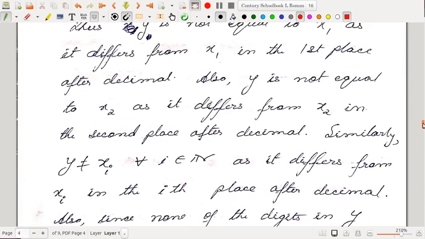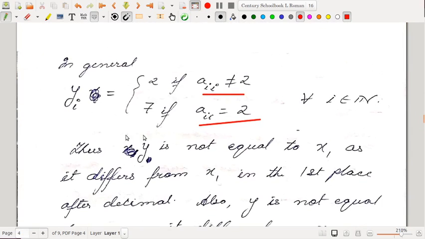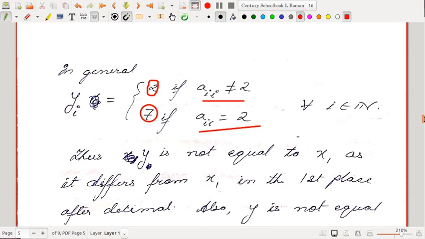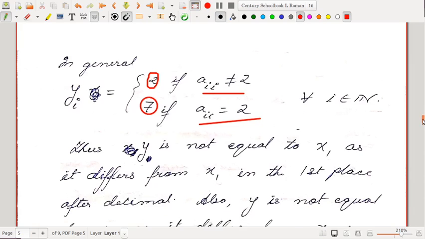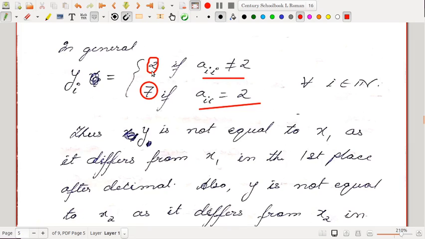In fact, we can define yi as any digit other than 0 and 9. Because if you take 9, there is a chance that the number y may be something like 0.999999..., which is there in this list. So it's not advisable to take 9. But if we take something other than 9 and 0, there is no chance that the number we have constructed represents an alternate form of another number in the list. So you can take something like yi equal to 1 if aii is not equal to 1, and 2 if aii is equal to 1. Like that also you can take.